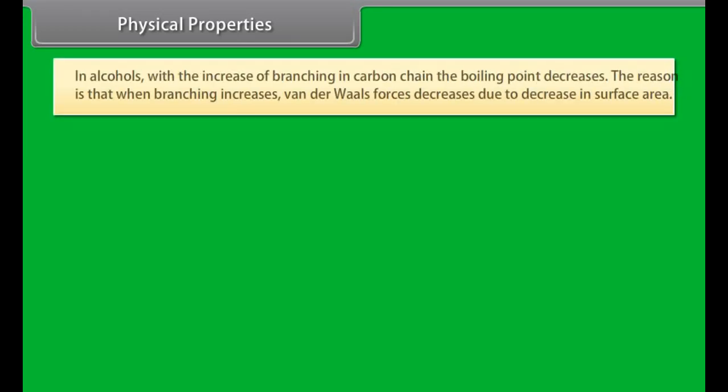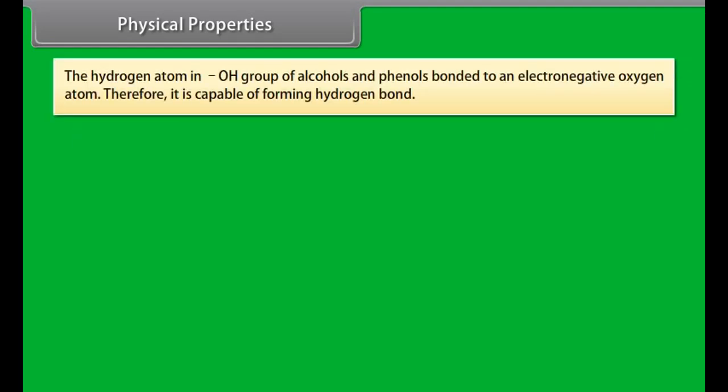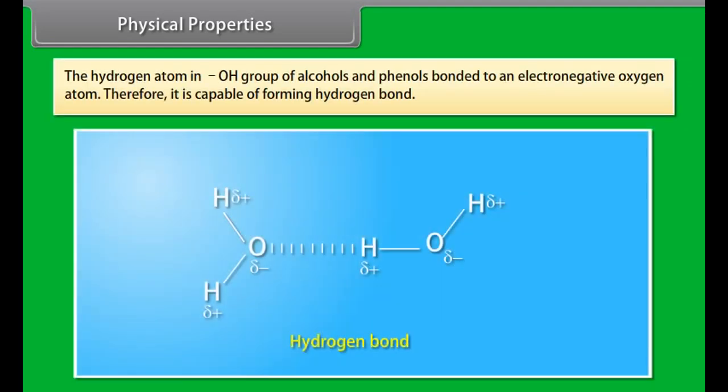In alcohols, with the increase of branching in carbon chain, the boiling point decreases. The reason is that when branching increases, van der Waals force decreases due to decrease in surface area. The hydrogen atom in OH group of alcohols and phenols is bonded to an electronegative oxygen atom, therefore it is capable of forming hydrogen bond.